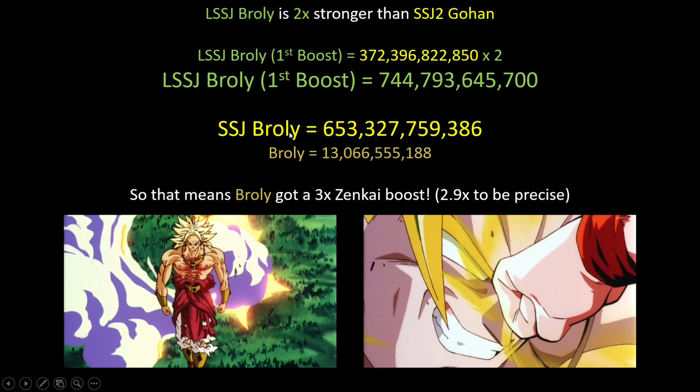So, legendary Super Saiyan Broly first boost is 744.7 billion. Regular Super Saiyan Broly is 653 billion because we divided this by 1.14, because we know Broly has the 1.14 boost. That means base Broly is 13 billion, and that means that Broly got a 3 times Zenkai boost from the events of the previous movie, which is perfect because, one, he got brain damage, two, his mind was filled with anger, he was only thinking about Kakarot, so he was not exactly that scared for his life, but he was pretty damaged. So getting a 3 times Zenkai boost is very appropriate.